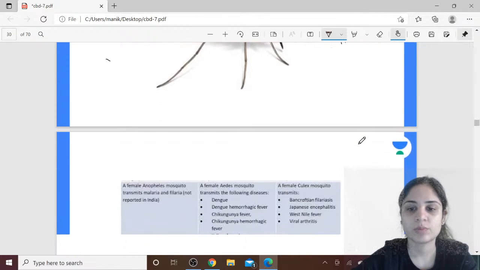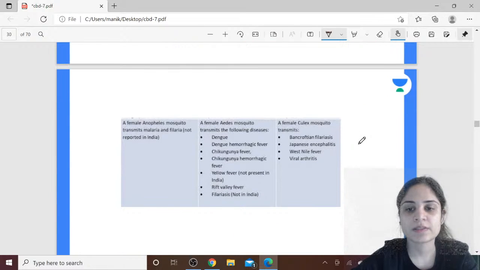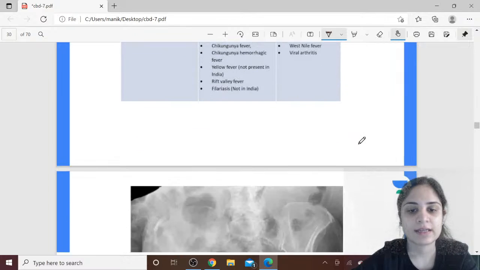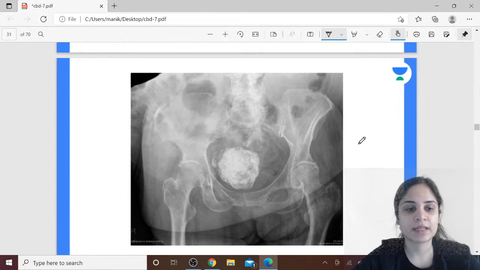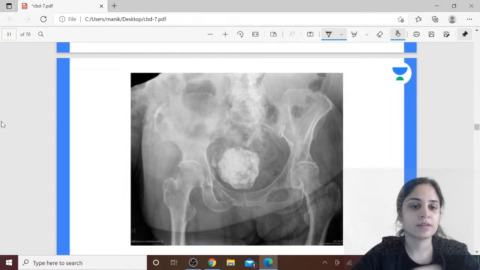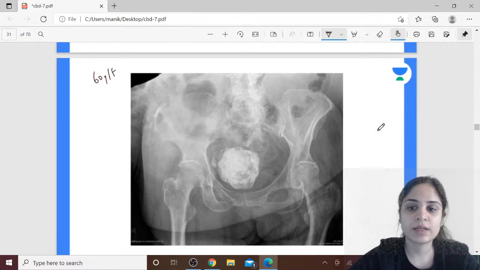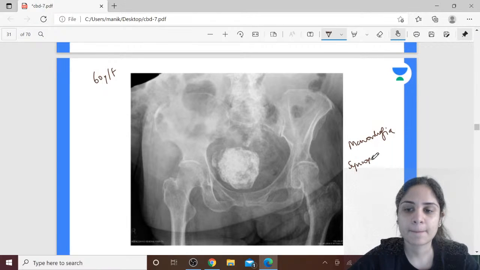Okay, alright, moving on. So this is the table which will give you the different types of mosquitoes and the diseases carried by them. Now I want you guys to identify this condition. So there is a 60-year-old female and she is coming to us with menorrhagia and syncopal attacks and lower abdominal pain.